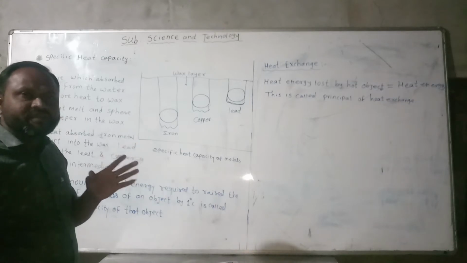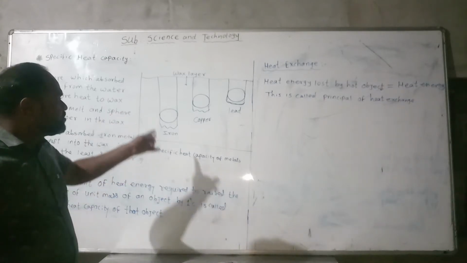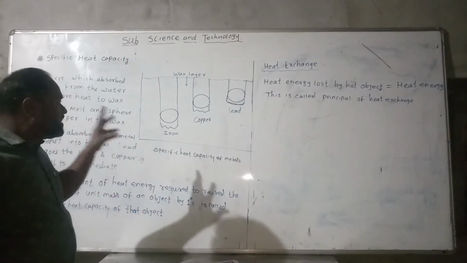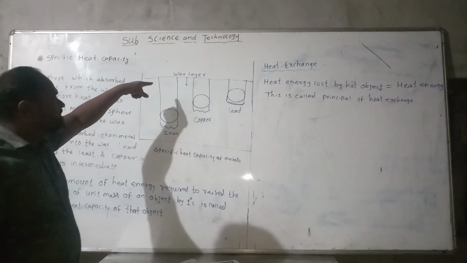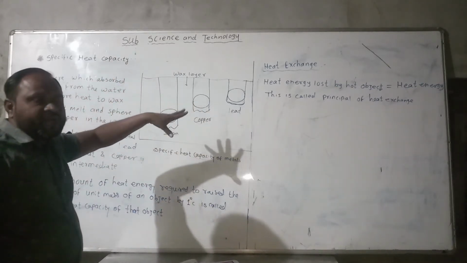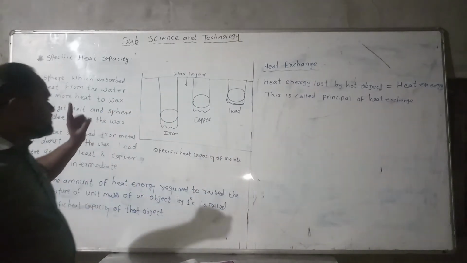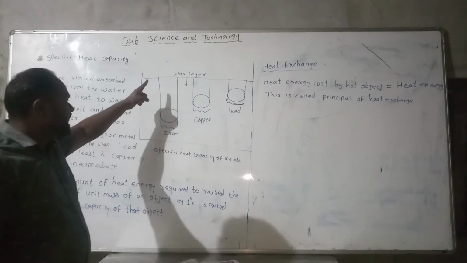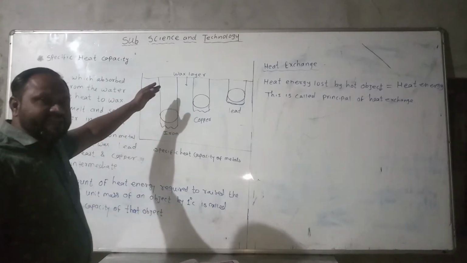The solid gets converted into liquid, meaning all this heat is absorbed by iron, copper and lead. The three metals are put at the same time in the tray of wax layer.